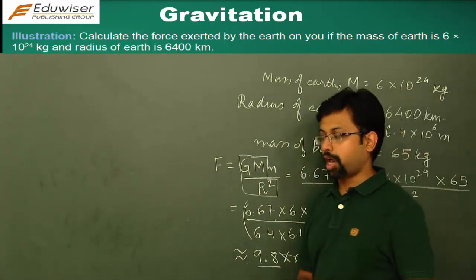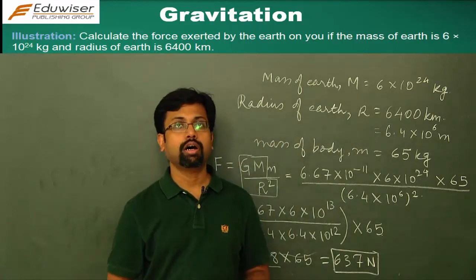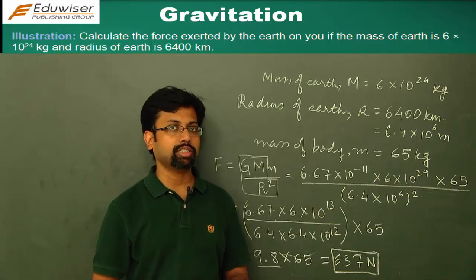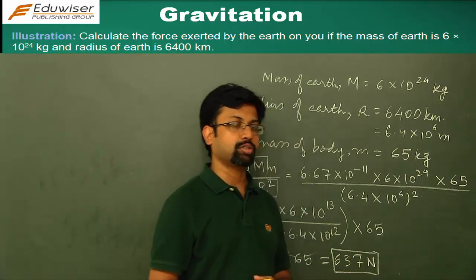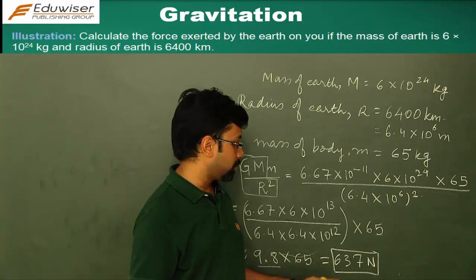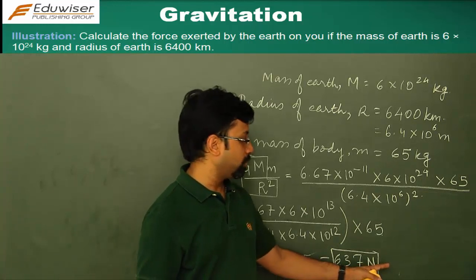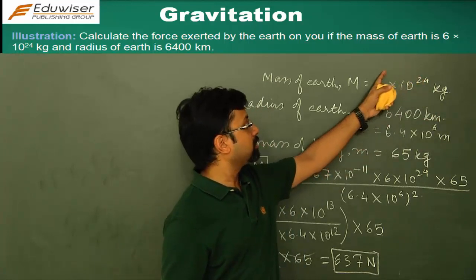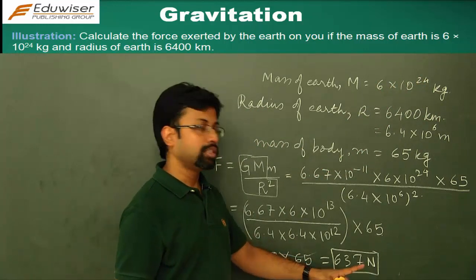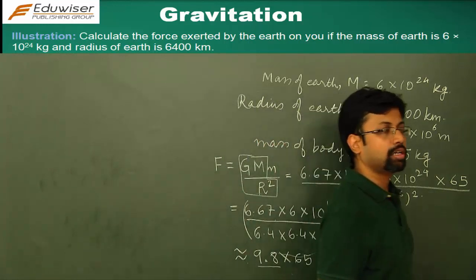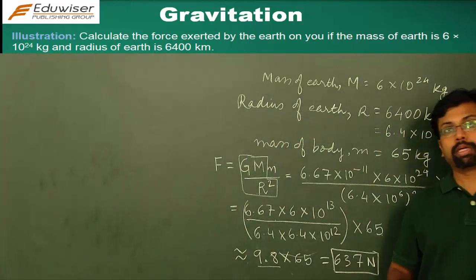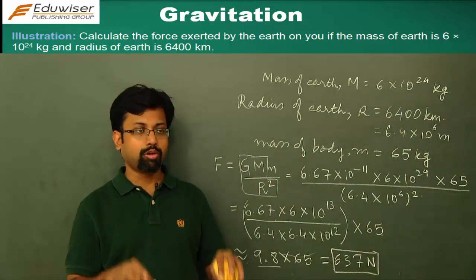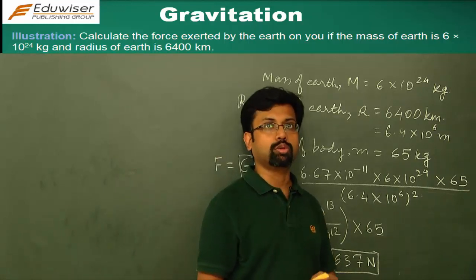637 Newton. And how much is the force that I exert on the earth? It will be 637 Newton. How much is the acceleration that the earth is going to experience as a result of that? It's going to be very negligible, because force 637 Newton will be equal to mass of the earth into the acceleration. Now the mass is so huge that in comparison to that, this force is so small. Hence the earth doesn't get affected by me, but I do get affected by earth. I have to stay up on the surface of the earth. If I fall, I'll always fall on the surface of the earth. The earth is not going to go down.